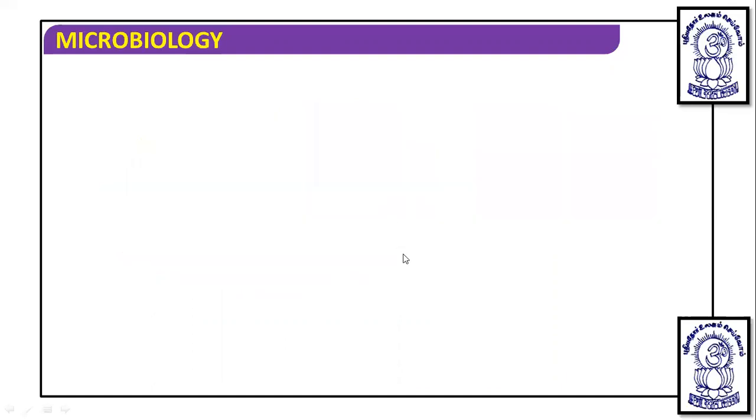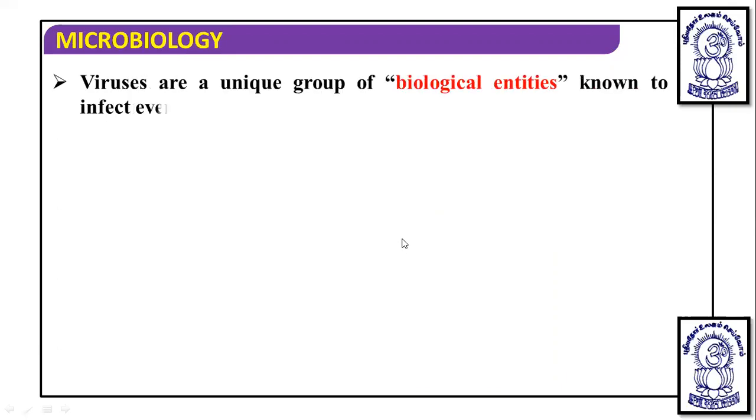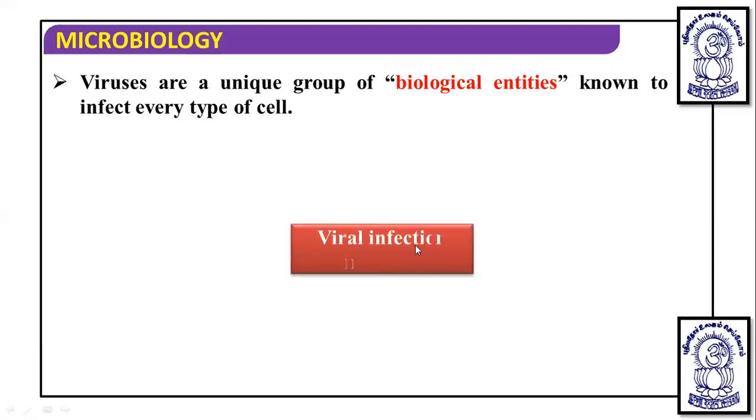Viruses are a unique group of biological entities. They are known to infect every type of cell: plant cells, animal cells, or bacterial cells.